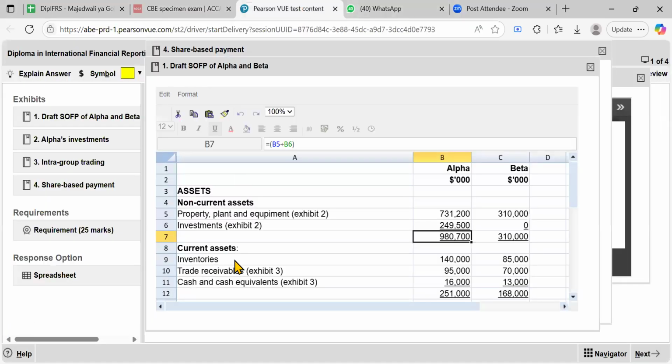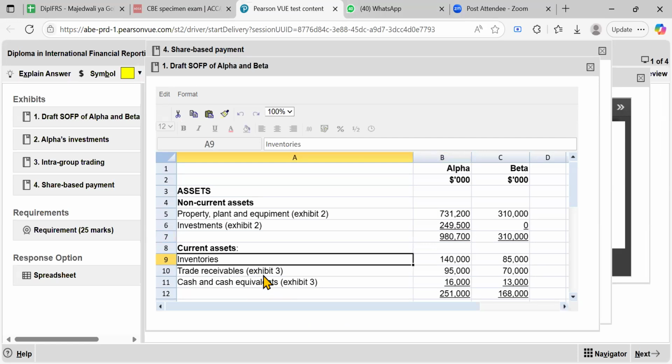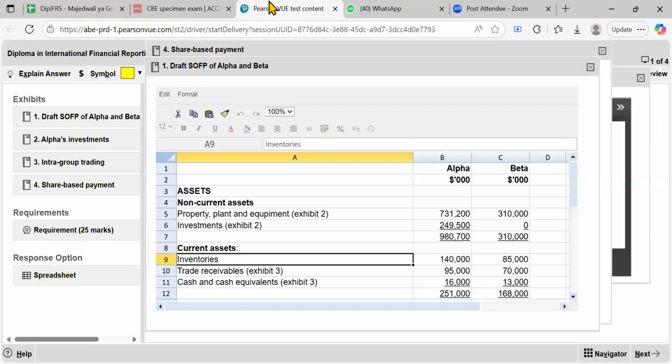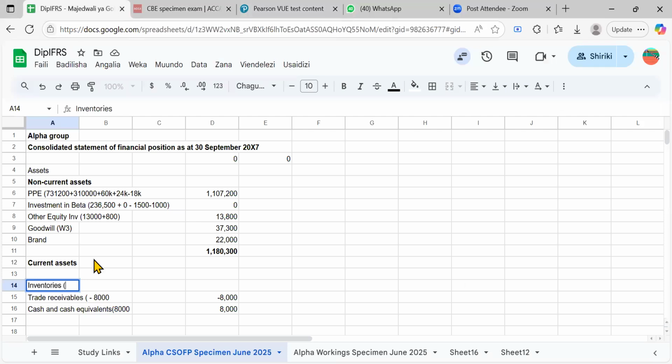Okay. We have the inventories, trade receivable, and then the cash. Inventories is 140 and 85, right? Yes, sir. Okay, so we could say inventories. Inventories is fine. Okay, so we could open the brackets here: 140,000 plus 85,000. And here you would also do the same, 140 plus 85,000. Done, right?